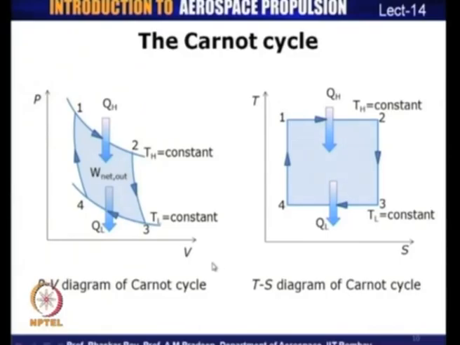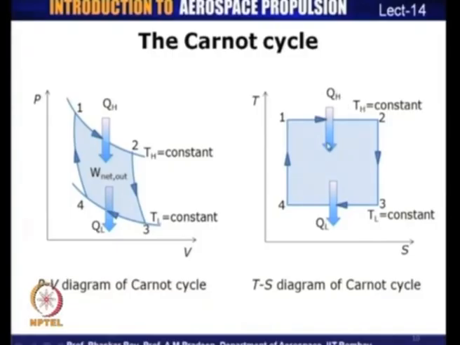Let us also see how it looks on a TS diagram, that is a temperature and entropy diagram. On a temperature entropy diagram, the first process is isothermal, T h is equal to constant, and so we have a horizontal line which corresponds to the isothermal process from state 1 to state 2.